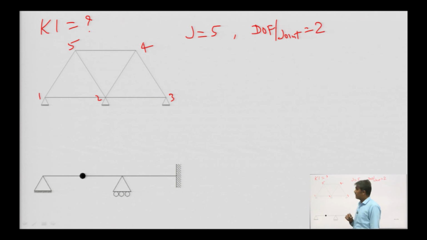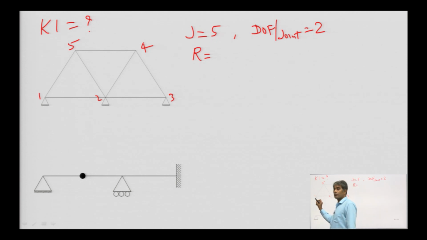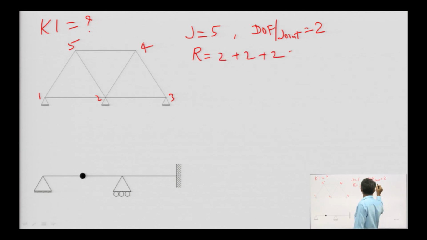Okay. Value of R, total restraint, what will be? 2 for joint 1, 2 for joint 2 and 2 for joint number 3. So, 2 plus 2 plus 2 that is 6. Value of sum R dash, here it will be 0 because no internal hinge is here.